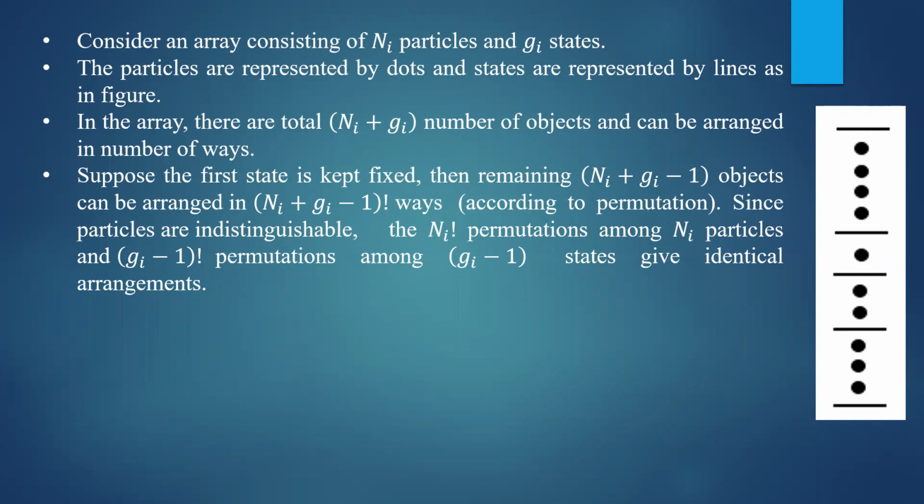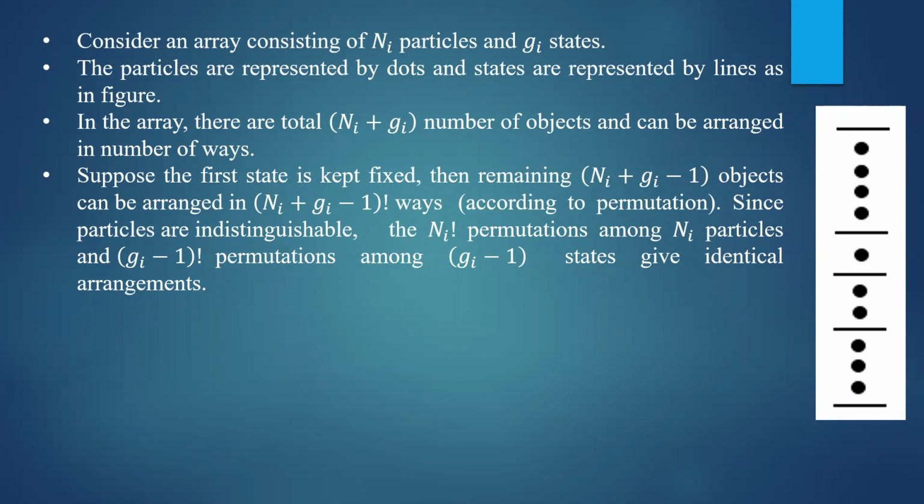You know that if there are Ni particles, you can arrange them in different ways, and the number of ways is Ni factorial. That's very simple. Since particles are indistinguishable, the symbols, that is dots, are indistinguishable.